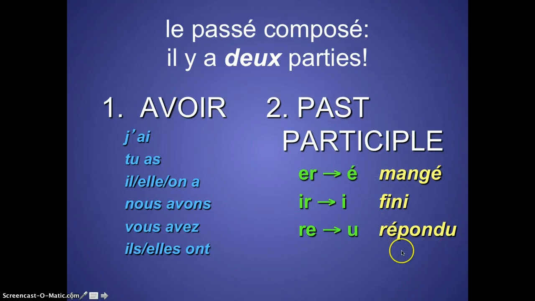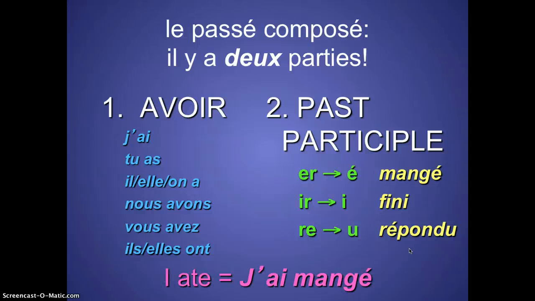It's important to note these guys cannot stand on their own. They don't mean anything without their helping verb. But all right, they're just a part of the passé composé. So if I want to say I ate, here's my first part: j'ai. A is my first part, my form of avoir. And here's mangé, my past participle.